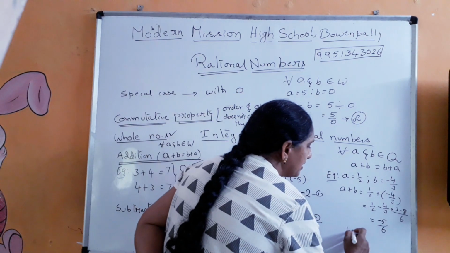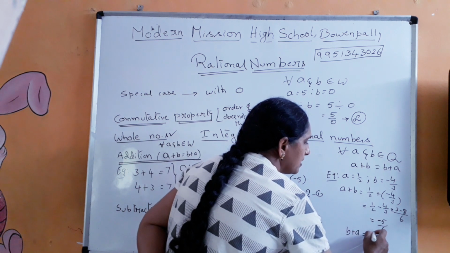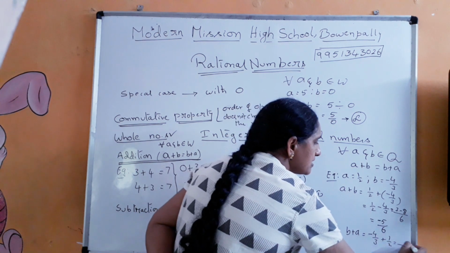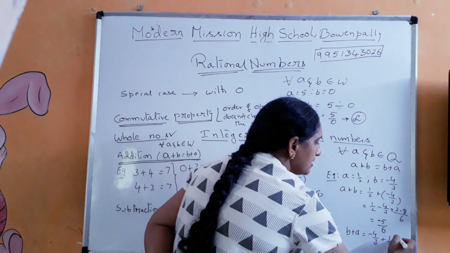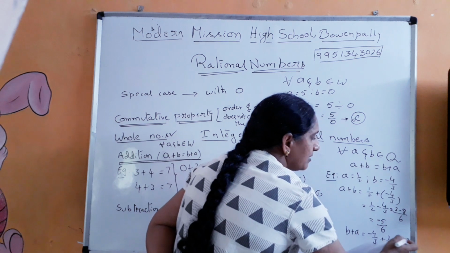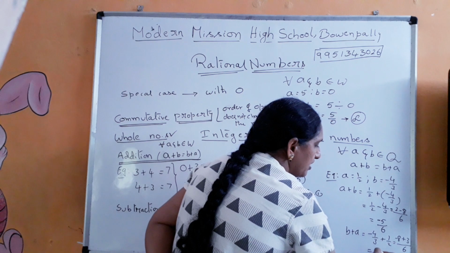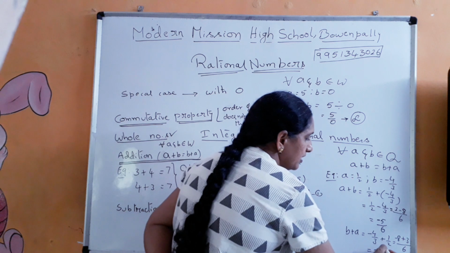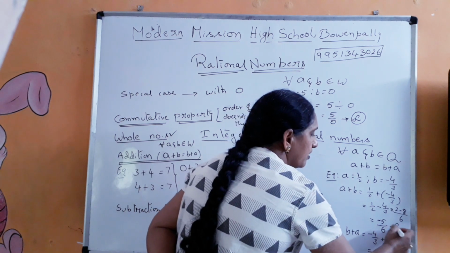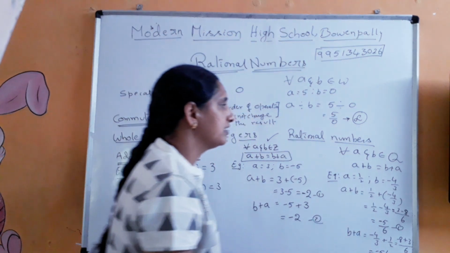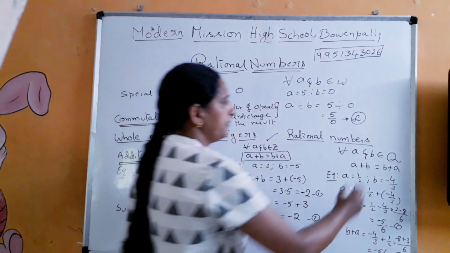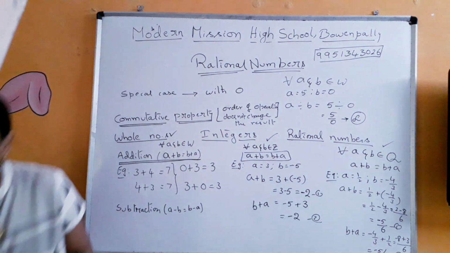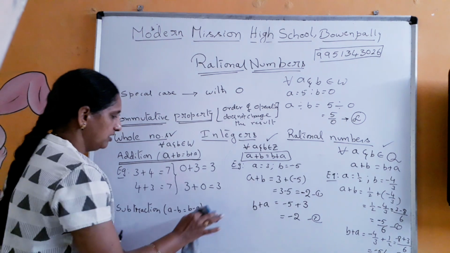Now let me do B plus A. So what is B plus A? Minus 4 by 3 plus 1 by 2. LCM is 6. So minus 8 plus 3. Again minus 8 plus 3. Subtraction, 5 is the result, where the sign should be of the larger number. Hence I got minus 5 by 6. So again from 1 and 2 it is very clear that rational numbers obey commutative property under addition.